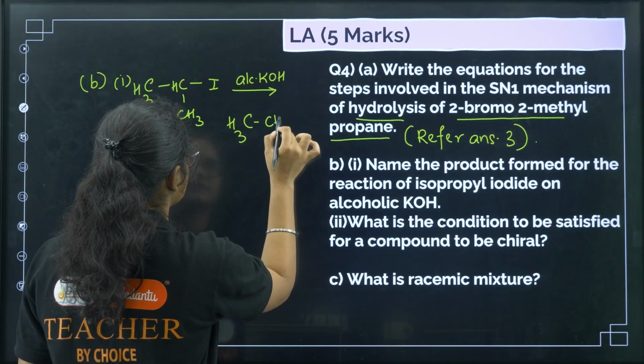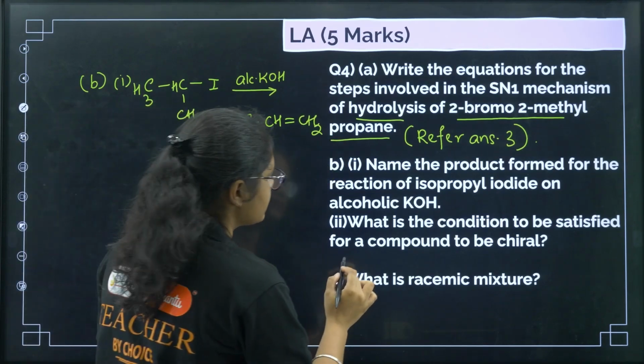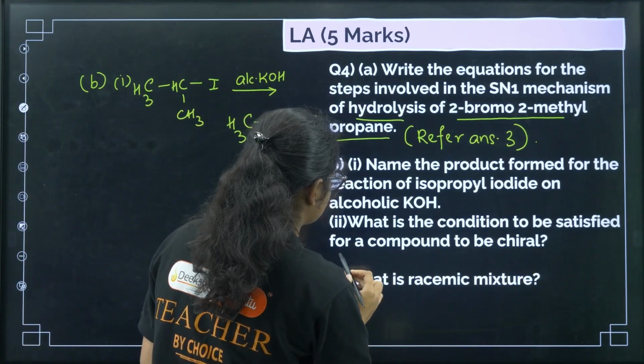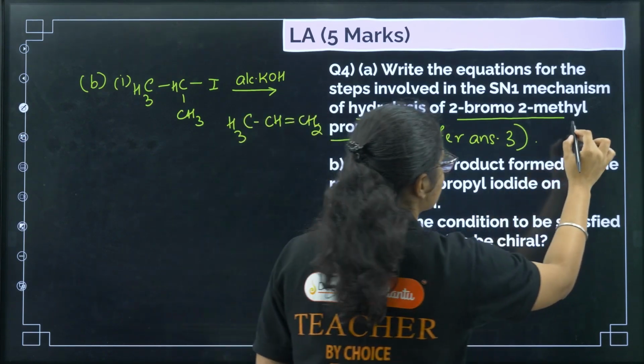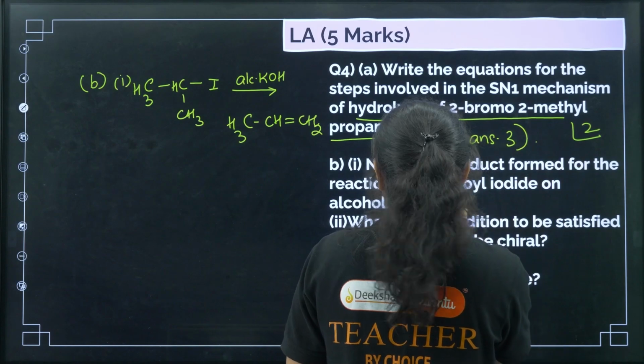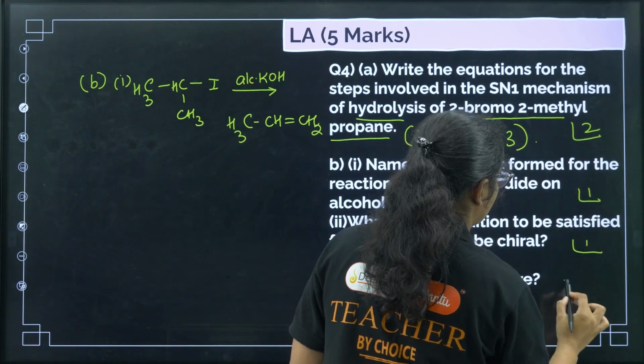So CH3CH=CH2. Okay, that is your first answer. Next, what is the condition to be satisfied for a compound to be chiral? This is your 2 marks. This is name the product, 1 mark, and this is 1 mark.